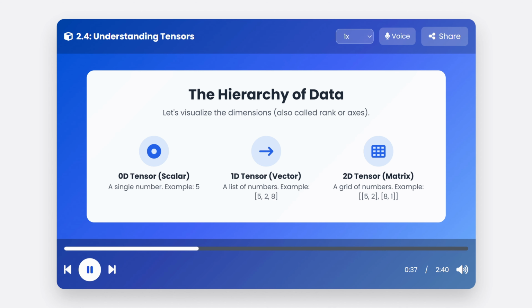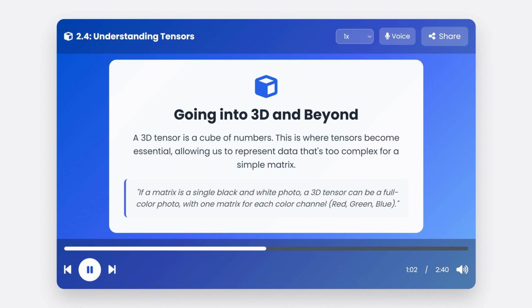Let's build a clear hierarchy. A zero-dimensional tensor is just a single number, a scalar. A one-dimensional tensor is a list of numbers, what we know as a vector. A two-dimensional tensor is a grid of numbers, what we know as a matrix. The term tensor encompasses all of these and more. Things get interesting when we go to 3D and beyond. A 3D tensor is like a cube of numbers.